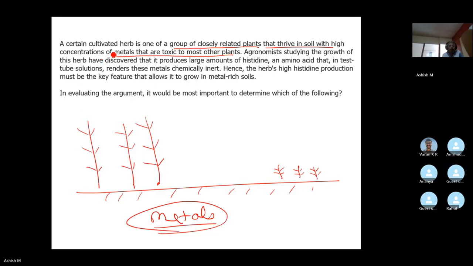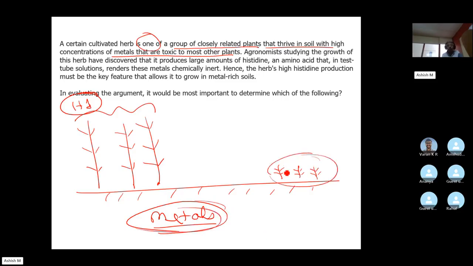And this is one of the herbs in that group of plants, right? A certain cultivated herb is one of the closely related plants that thrive in this metal laden soil. These metals are harmful to most other plants, but this group thrives.